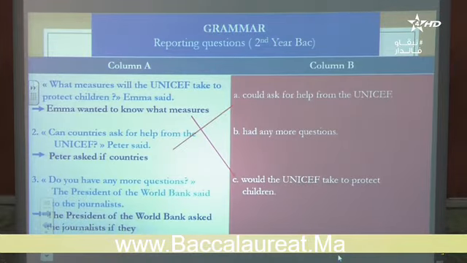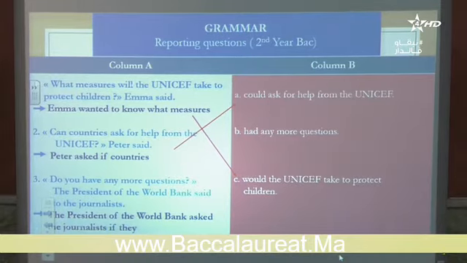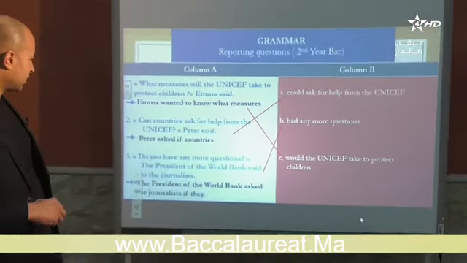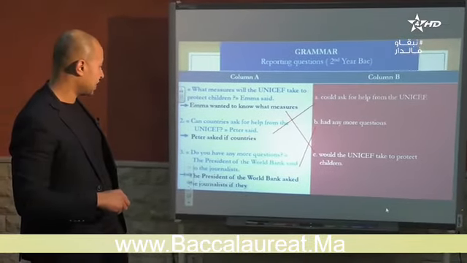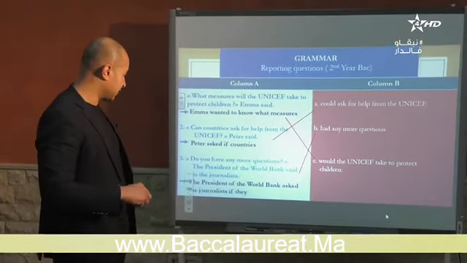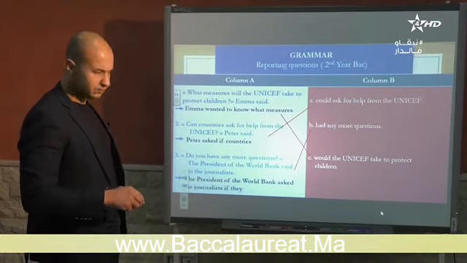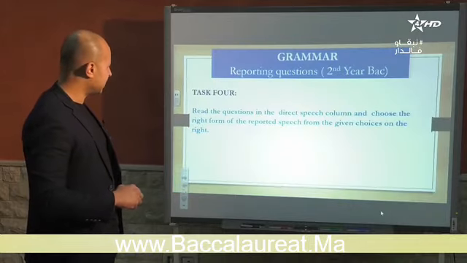Number 2. Can countries ask for help? And here we have Peter asks if countries could ask. So C: can, could, will, would. And finally, number 3, do you have any more questions? So do you have the verb, as you see here, have, and then had. So let's move on with another task.